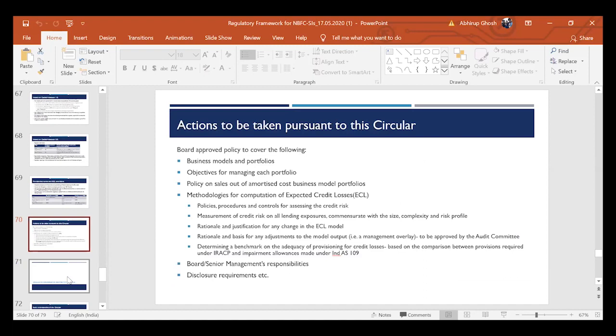There are basically three models. One is hold to collect. That is, I'm holding the assets till maturity, and simply the intention is to collect the cash flows of the instrument. Normally, in case of a loan, that's what we do. Hold and sell: I'll derive the economic benefits of the asset partly by holding it till maturity and partly by selling it. So we often see we securitize loan portfolios.